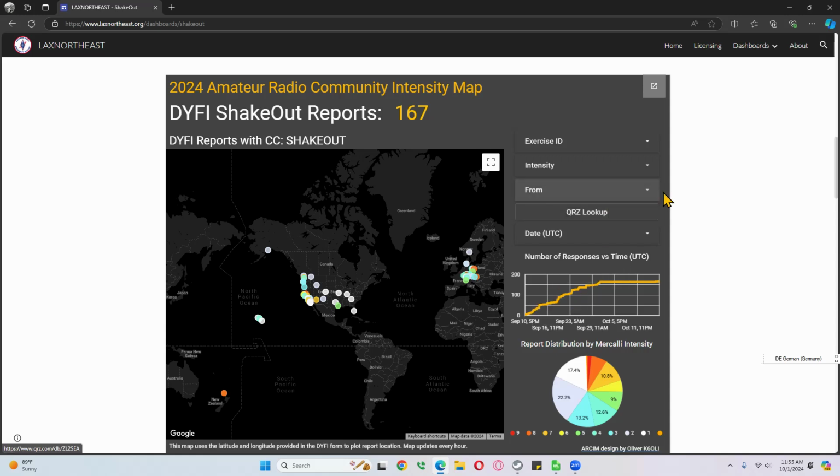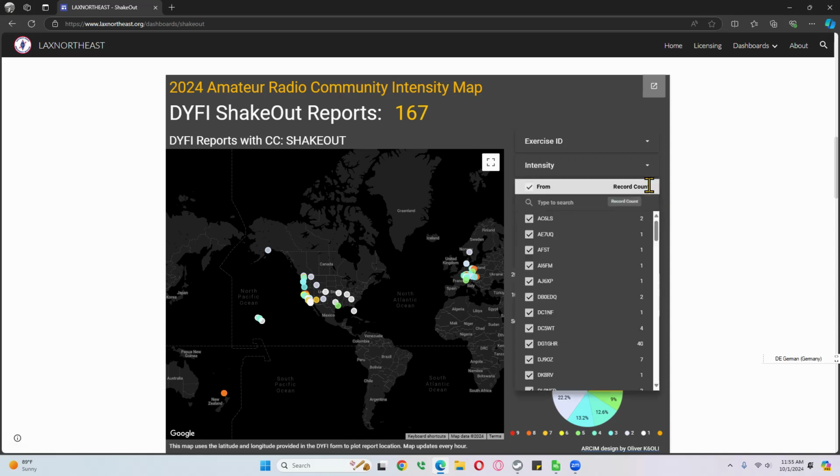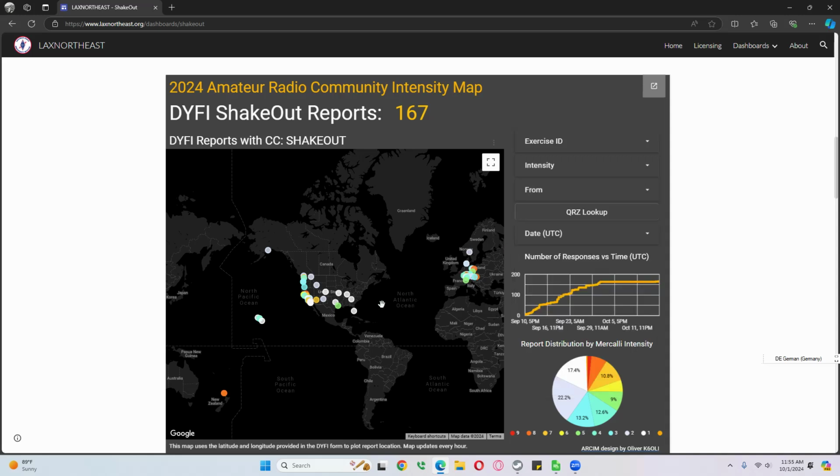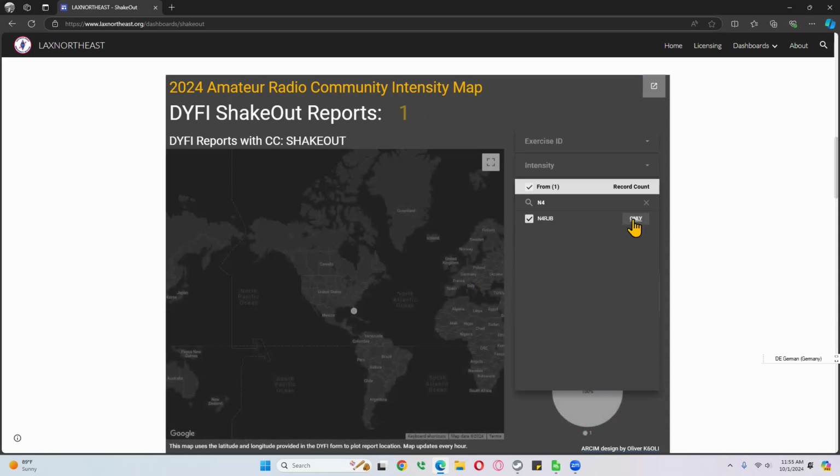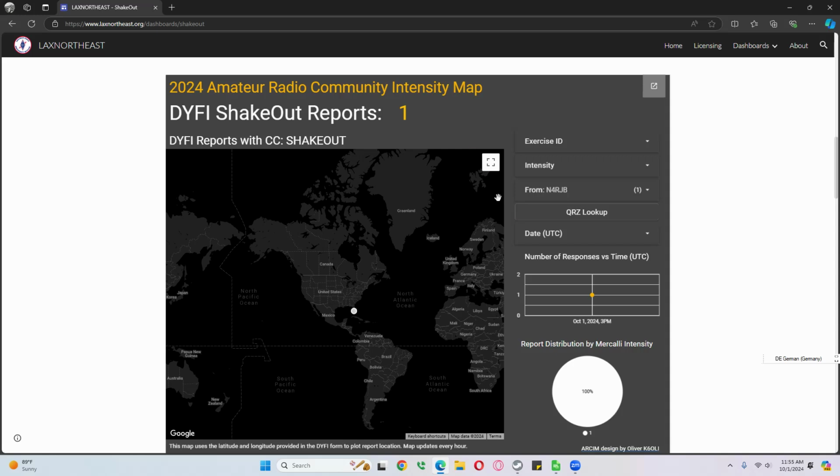The other thing that's really fun is to actually look for specific call signs. Let's say we've got a station here, we mouse over, and we want to see anybody with N4, right? We can go to the from. We have a search function here to N4, and we can see N4 RJB. If we want to see just that station, we can click on only, and it'll show us only that station and the information associated with them.